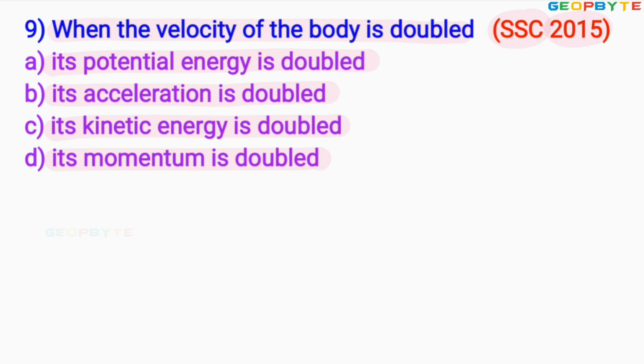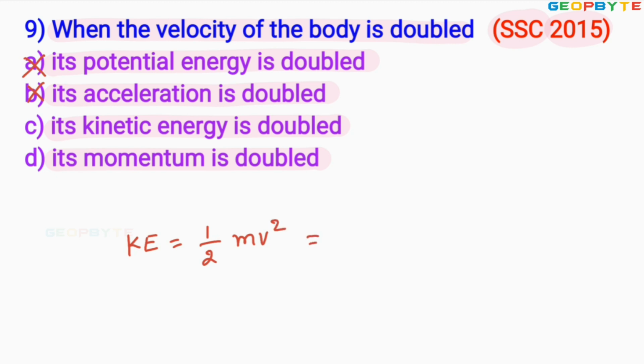Anyhow, the first option is not correct because potential energy is no way connected to velocity, acceleration also no way connected to the velocity. Therefore, option C or option D may be correct. It is given that velocity is doubled. Let us take the kinetic energy equal to half into mv square.